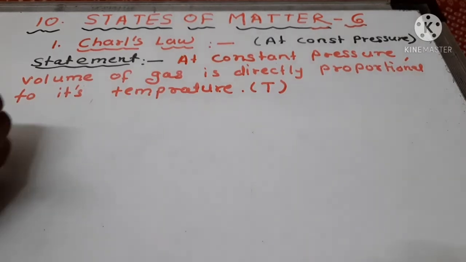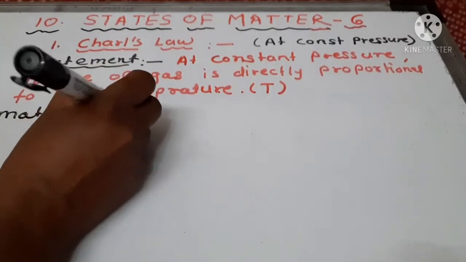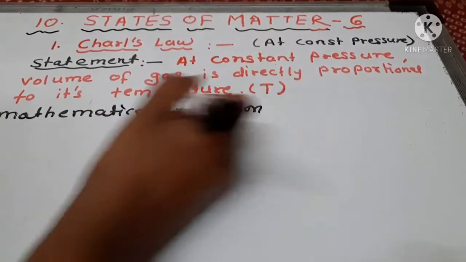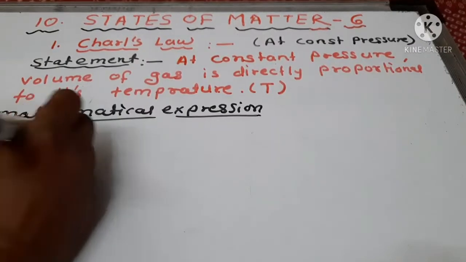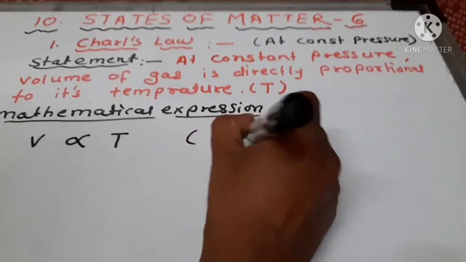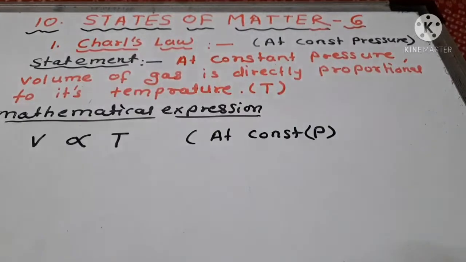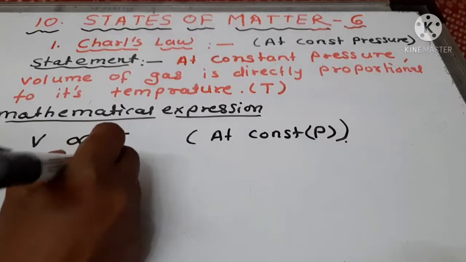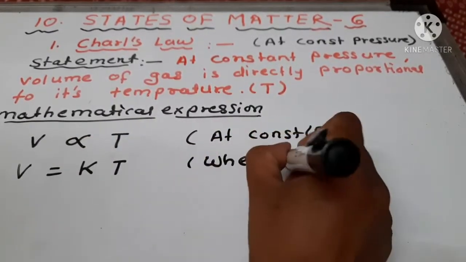Then the mathematical expression is: volume is directly proportional to temperature at constant pressure. Then V equals K into T, where K is the proportionality constant.